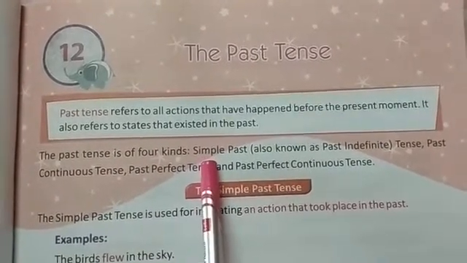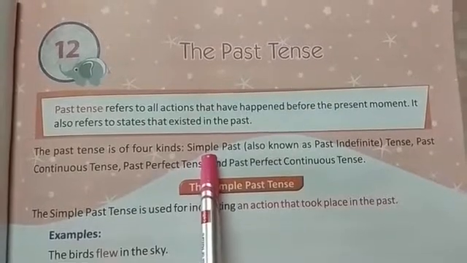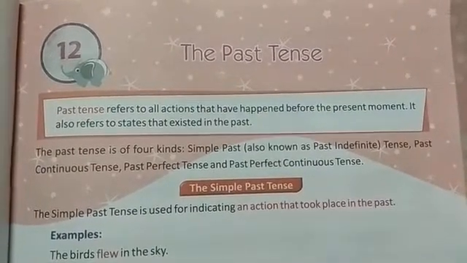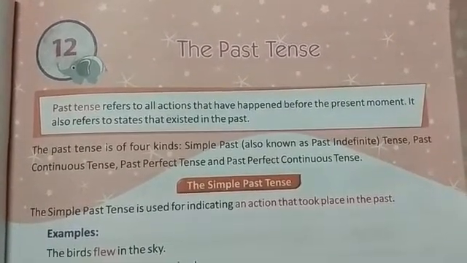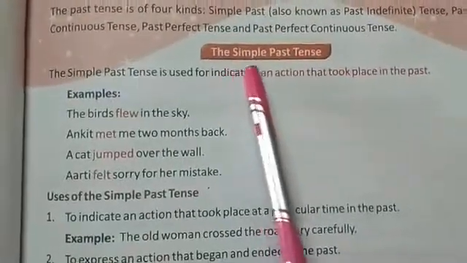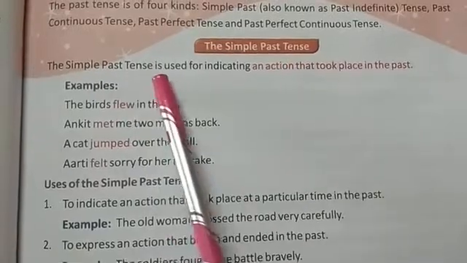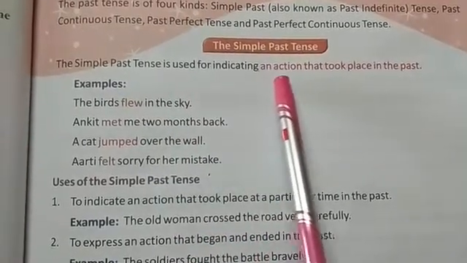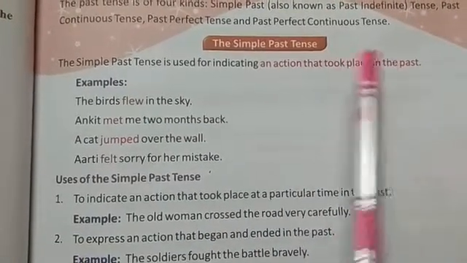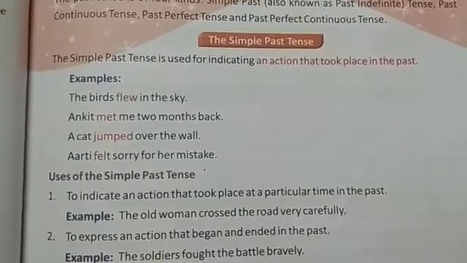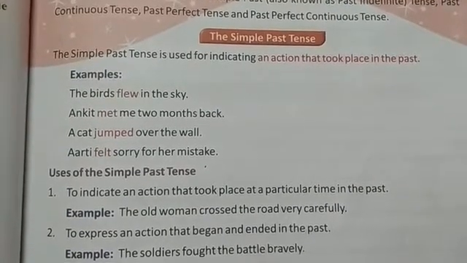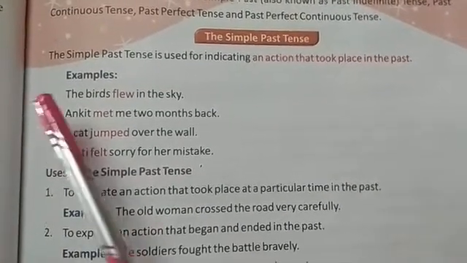So past tense is mainly of four different kinds. The different types of past tense are simple past, past perfect tense, past continuous tense and past perfect continuous tense. So first of all we will read about the simple past tense. Simple past tense is used for indicating an action that took place in the past. So simple past tense tells us about any kind of action which had happened in the past.